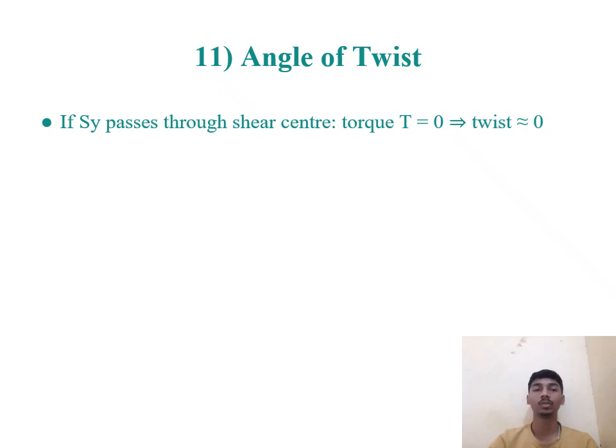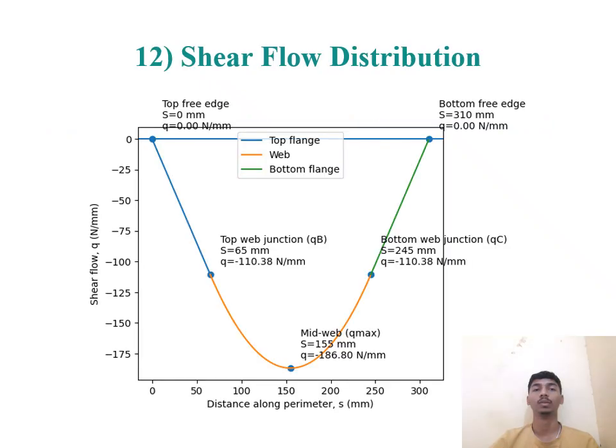Now angle of twist. If Sy passes through shear center, torque T is equal to 0, and twist will be 0. Now here is the graph of shear flow distribution. In this graph, we can see on the y-axis the shear flow given, and on the x-axis the distance along perimeter s, that is in millimeter. So here is the final conclusion, and thank you.